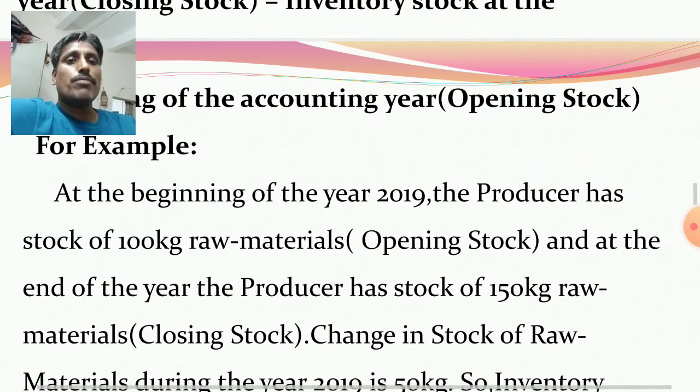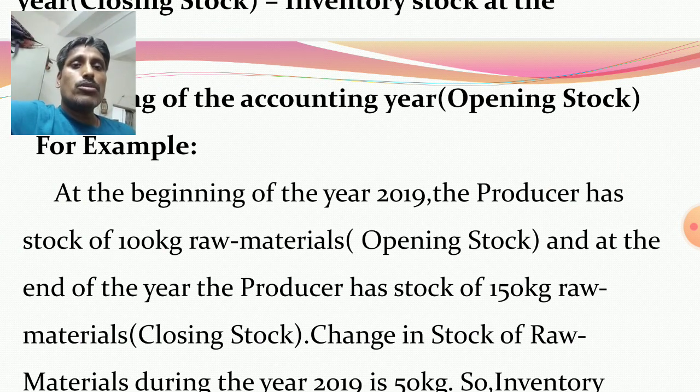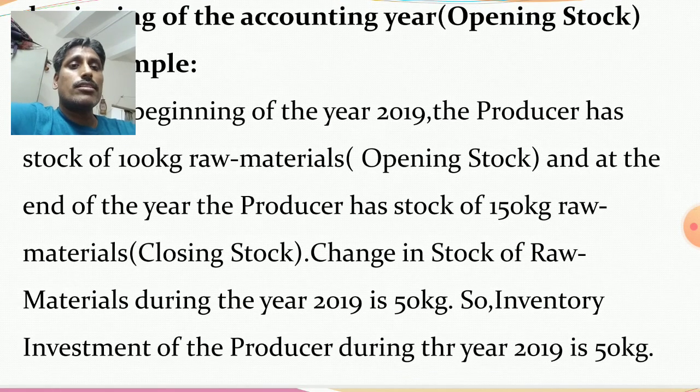One example I have given: at the beginning of the year 2019, the producer has stock of 100 kg raw materials, it is opening stock. And at the end of the same year, the producer has stock of 150 kg raw materials, it is closing stock. So opening stock is 100 kg and closing stock is 150 kg.